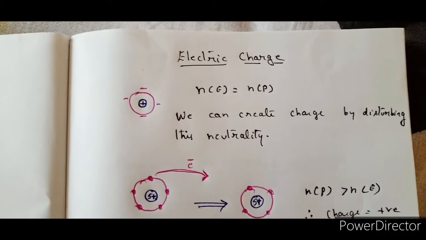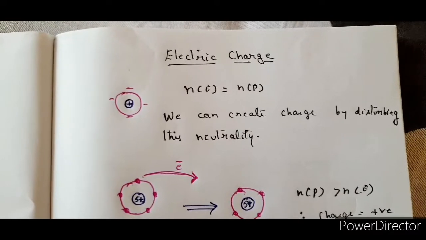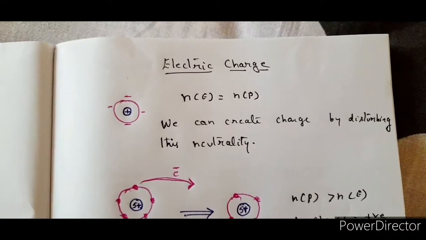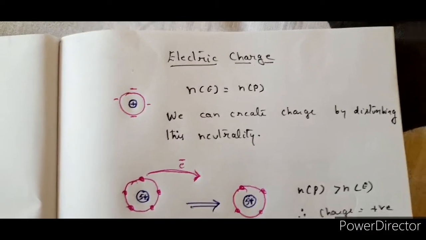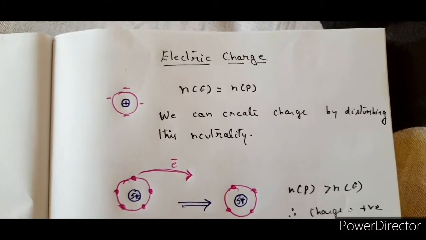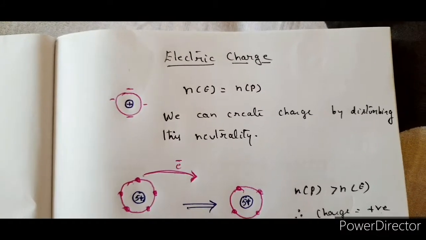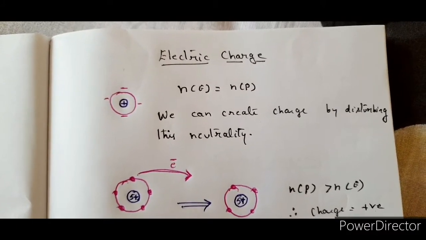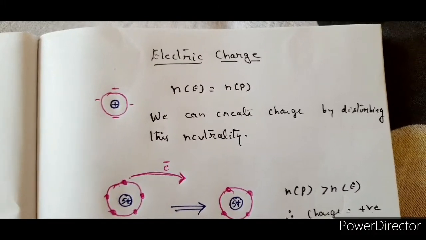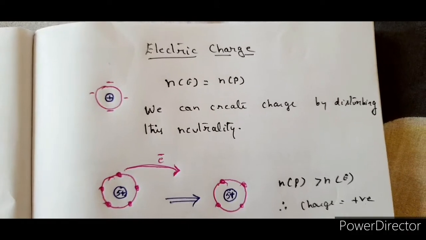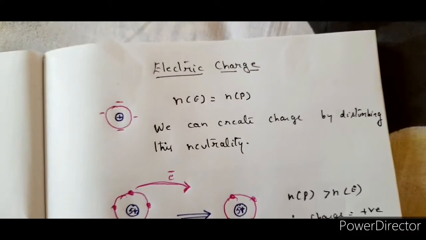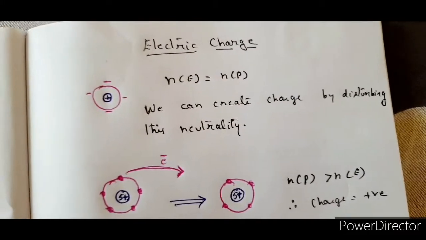In this video, we are going to discuss electric charge and its basic characteristic properties. Okay, first, what is a charge? When we talk about the charge of a body, it is that basic property because of which an electric field is created. Simply saying, it is that which is related to electric field.